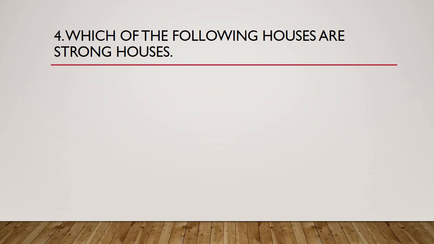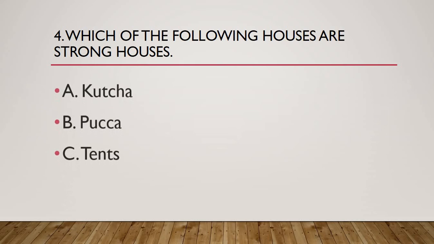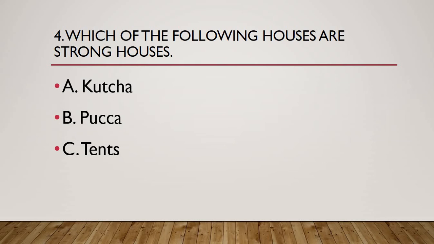Moving on to question number 4. Which of the following houses are strong houses? So what do you think? Let me give you the option and then you can compare. Kacha house. So kacha house means, this concept itself says that it is not strong. Kacha house means weak or temporary house and not permanent and strong house. So first option, certainly it's not going to be the first option.